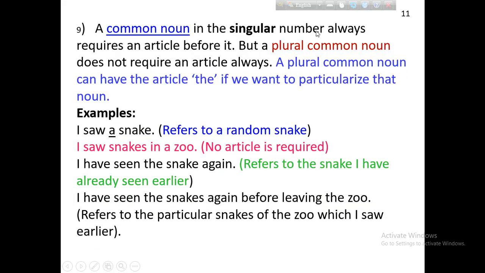A common noun in the singular number always requires an article before it. Common nouns, snake, Jew, always require an article. A plural common noun does not require any article. You know it. I saw a snake refers to a random snake. I saw snakes in the zoo. Snakes is a plural noun, so there is no use of an article in this way.